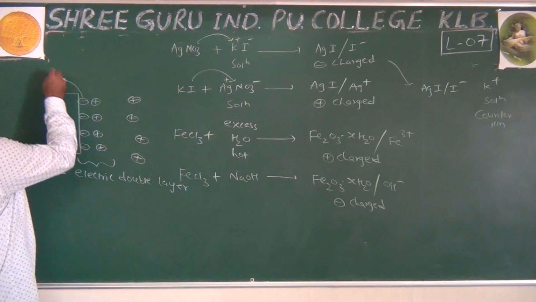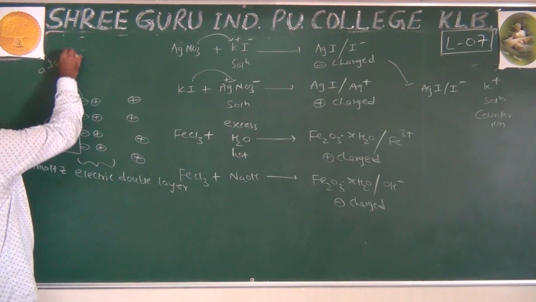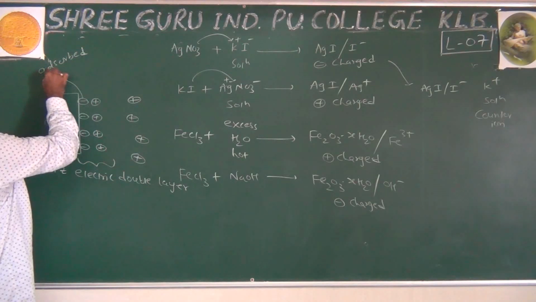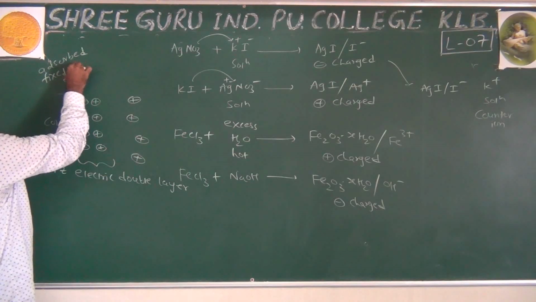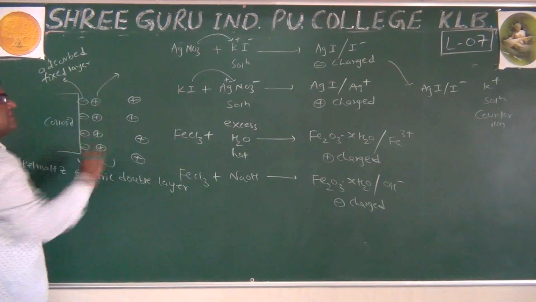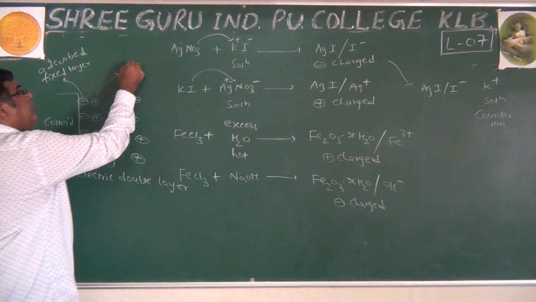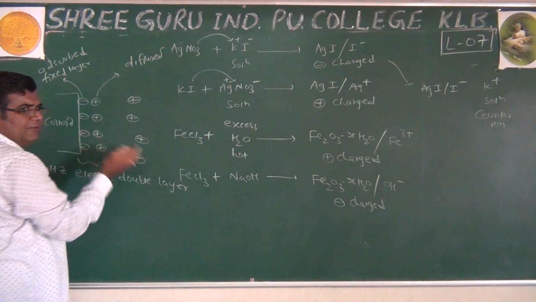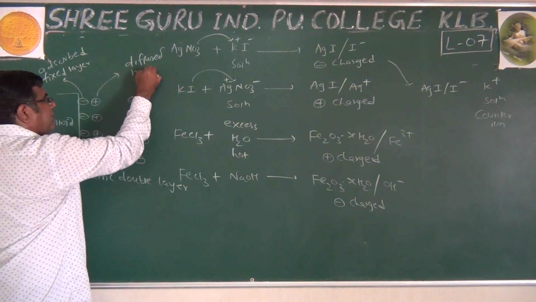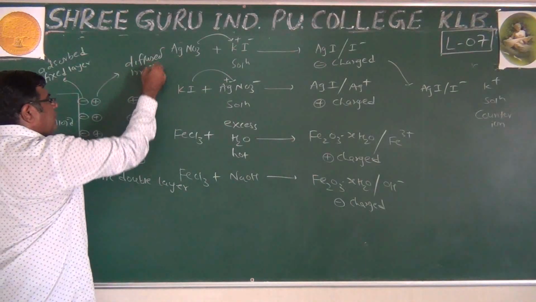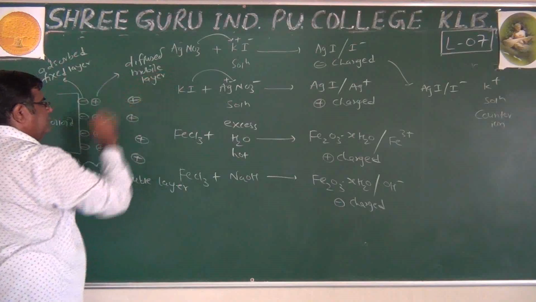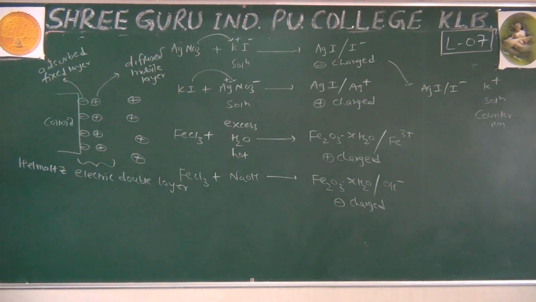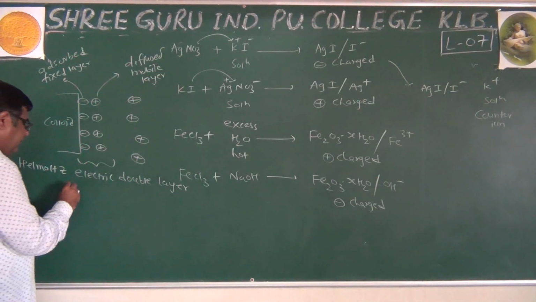This is the adsorbed fixed layer, and this is the diffused layer, because it can go here and there. Mobile layer, mobile because moving here and there.